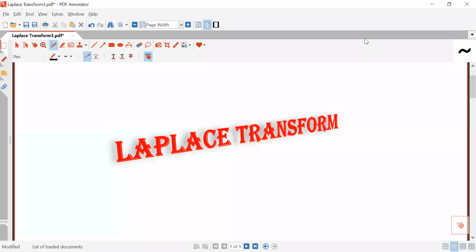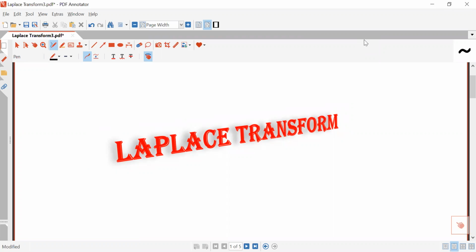In this lecture, I am going to discuss the Laplace transform and the importance of the Laplace transform, or you can say, what is the need of the Laplace transform? These two things I will discuss in this lecture. First, I am going to discuss the importance of the Laplace transform, the need of the Laplace